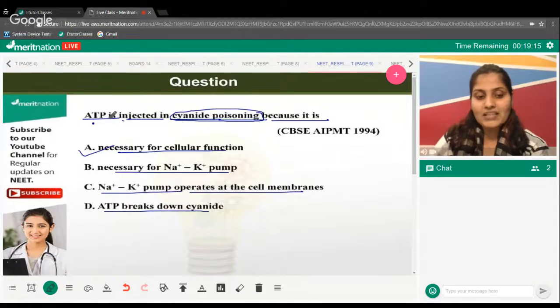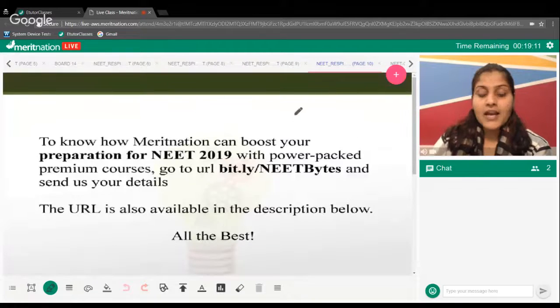This is one question regarding the importance of ATP. Now, with that, we have finished our session. I hope it has given you a sort of revision for your anaerobic respiration.